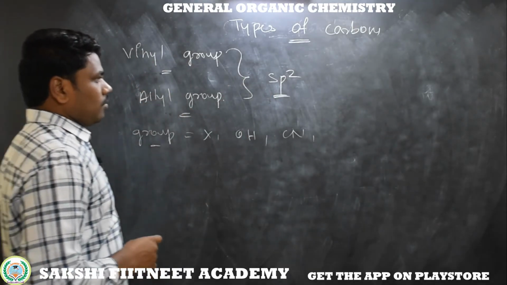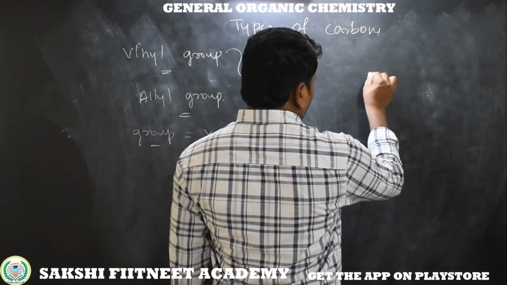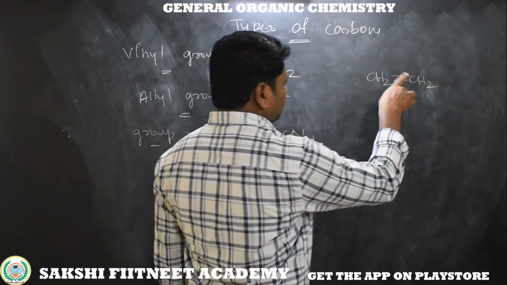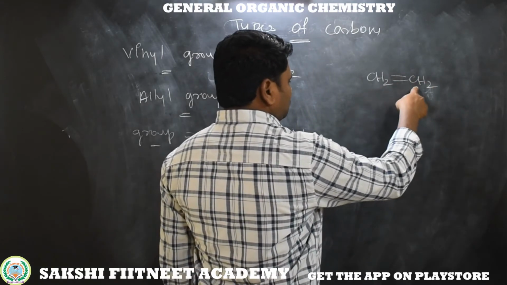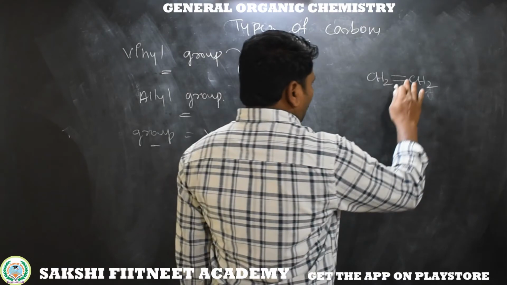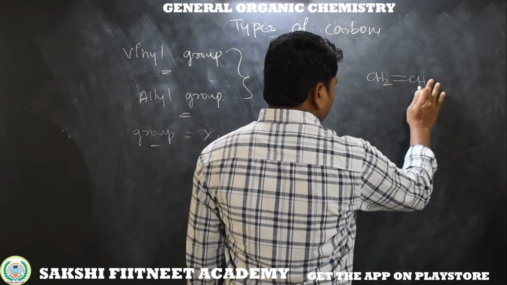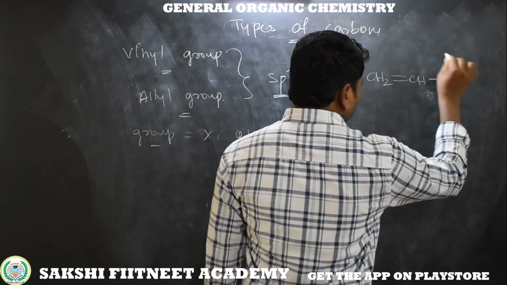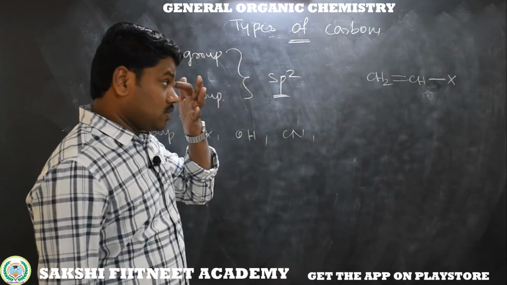So what is a vinyl group? Here I am taking the molecule, this is CH2 bonded to CH2. It's a simple sp2 hybridized carbon. Out of 2 hydrogens, 1 hydrogen is substituted by a halogen.